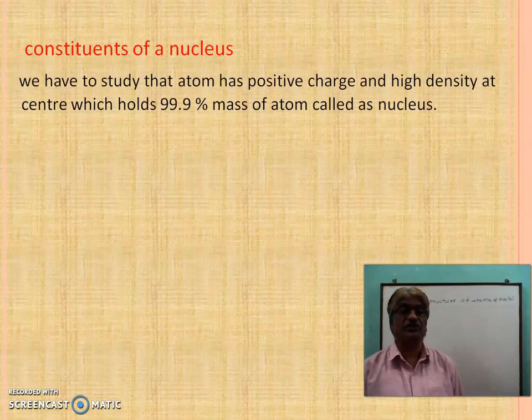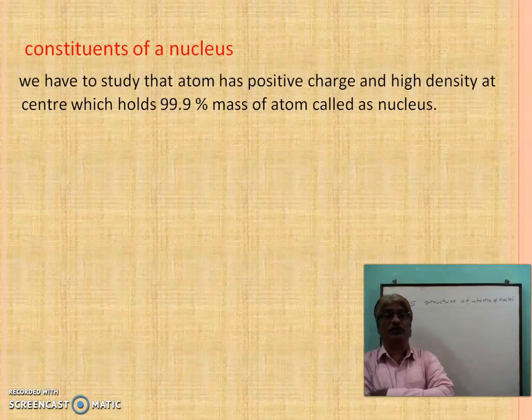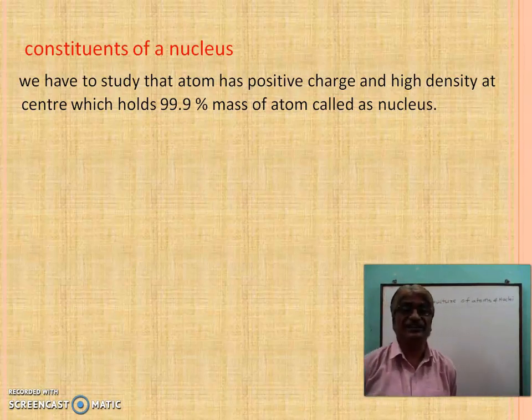In this constituent of nucleus, we have already studied that an atom has a positive charge and high density at the center, which holds 99.9% of the mass of the atom, called the nucleus.